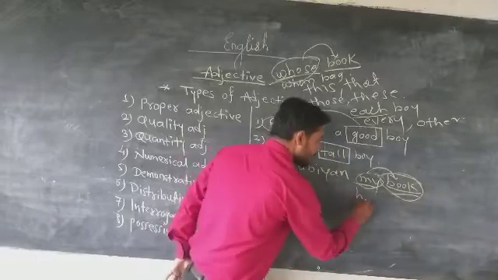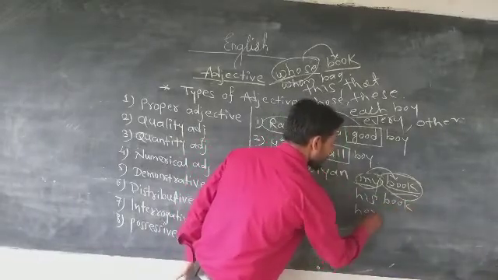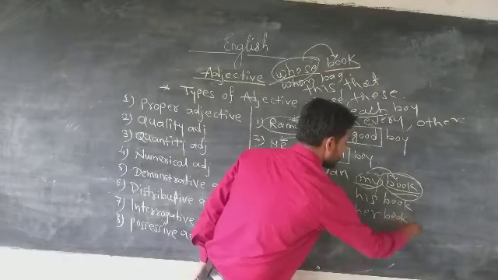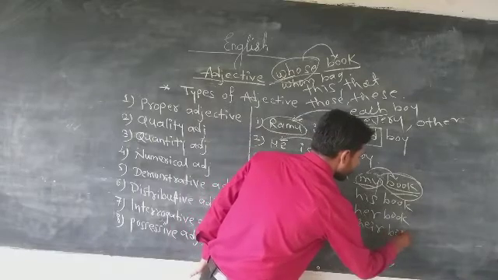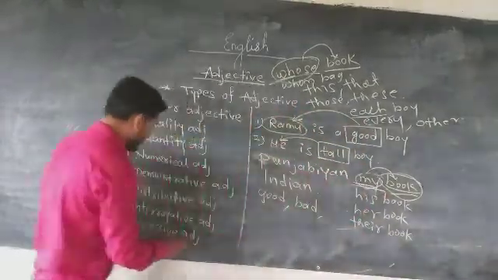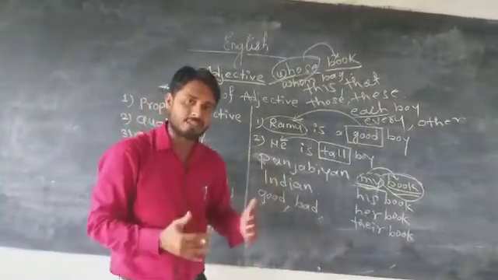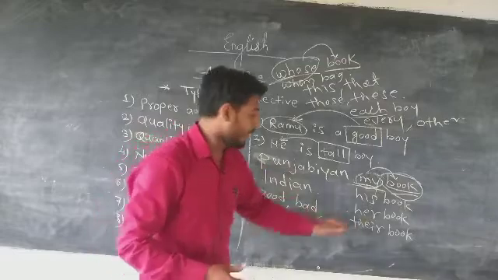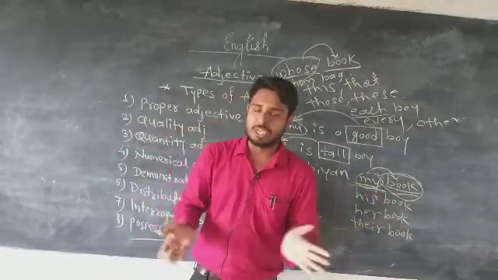My book, his book, her book, their book. Words like that we use as possessive adjectives, because something is in our possession. So it is an adjective.